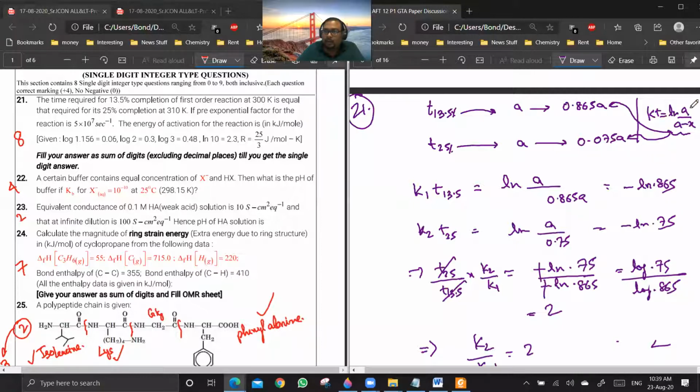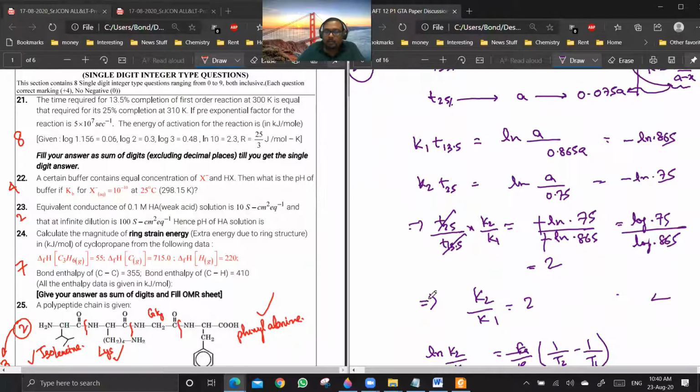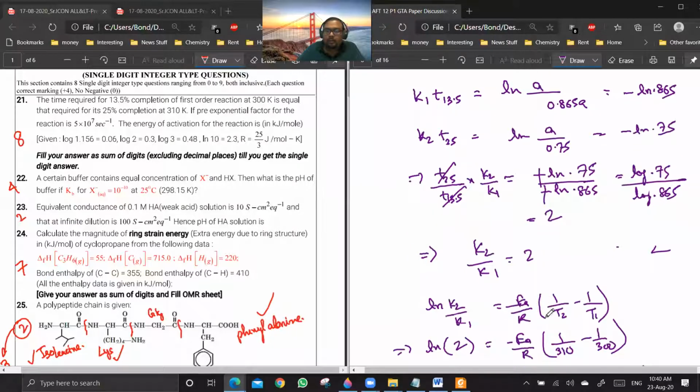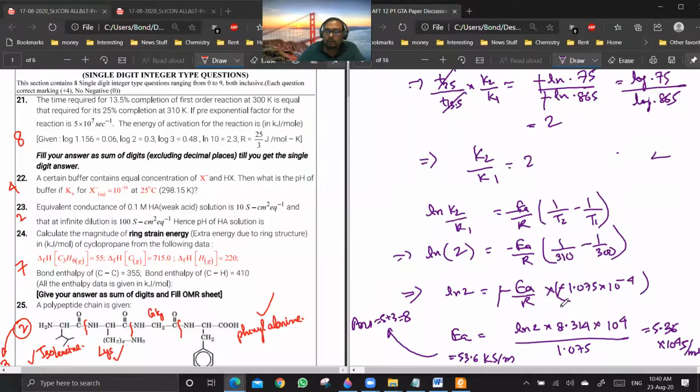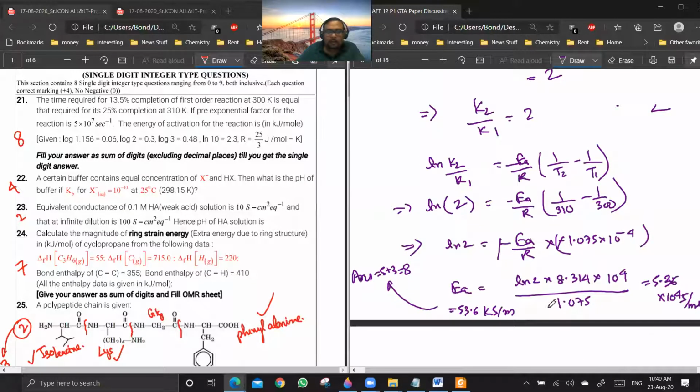And KT is equal to ln A by A minus X. So A minus X is the final concentration. I can write these two equations and then divide them. I will get this expression, and then ln K2 by K1 we can use, and we'll get this answer. Answer will be 53.6. We have to sum up the digits and ignore the decimal places. So this is how we'll be getting the answer.